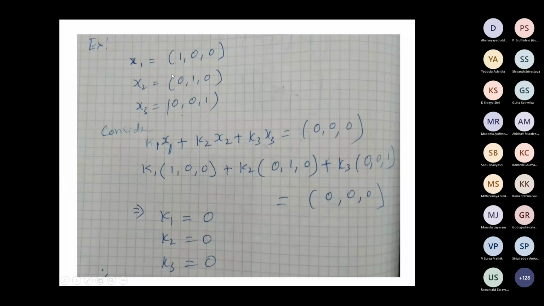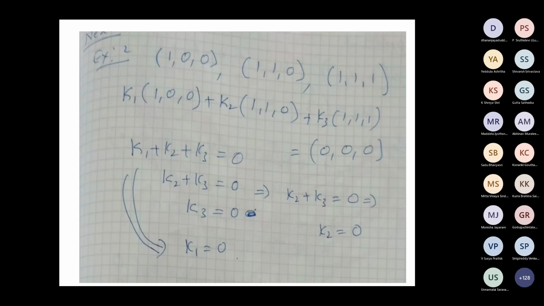So this is the example that I explained. You can look at this. Again, I have written the system K1x1 plus K2x2 plus K3x3 equal to 0, 0, 0. If you simplify, you will get K1, K2, K3 equal to 0. This system is linearly independent. That's an important point we are discussing today, linear independence.